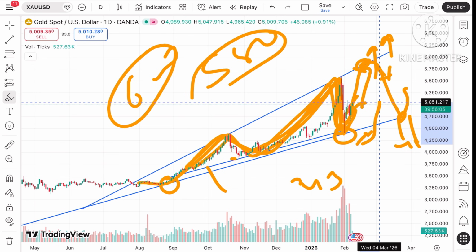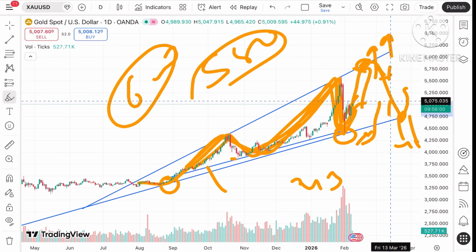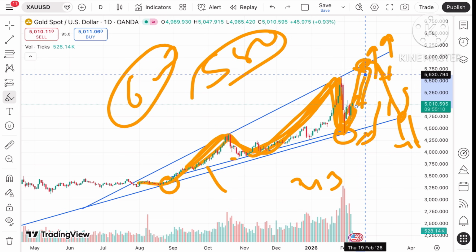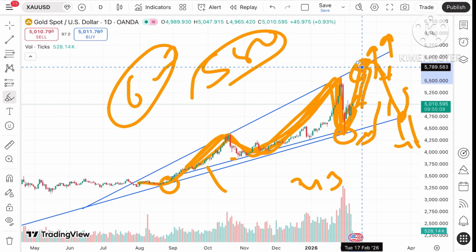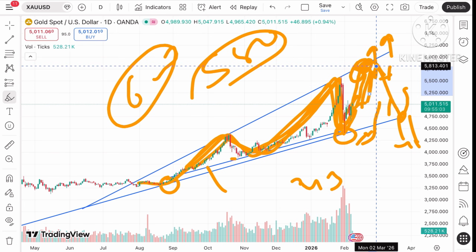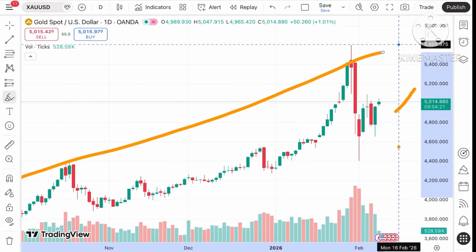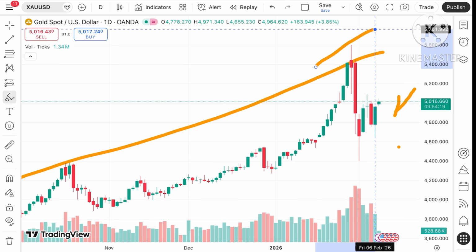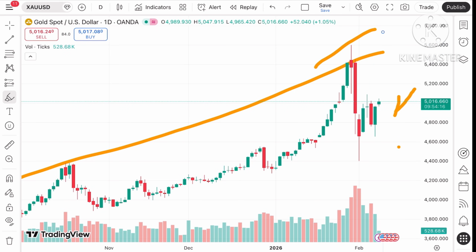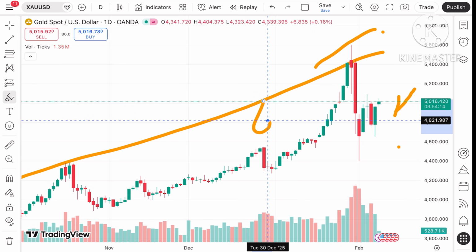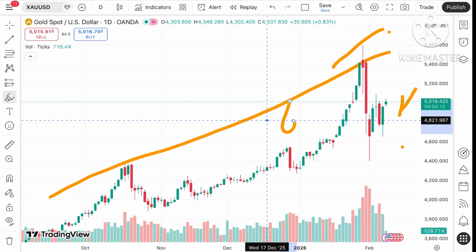If the price keeps moving above this level, the probability of going towards 5051 can be seen, and if the price rises above this level, the probability of going towards 5106 can be there. And if the price moves above this level, the probability is high that we can see a further upside, because from the upper side both these trend lines show an upside. We can see it can go towards a level of $5800 to a level of 6000, if the price keeps moving above this level.